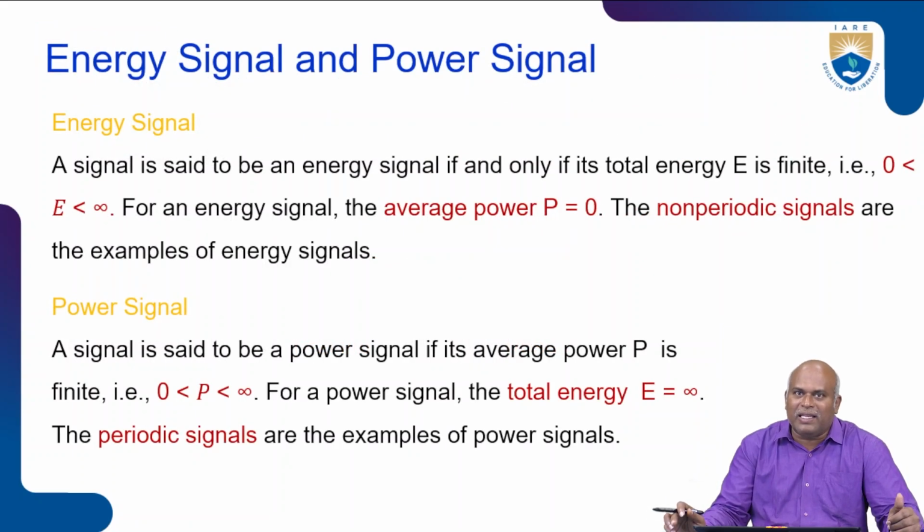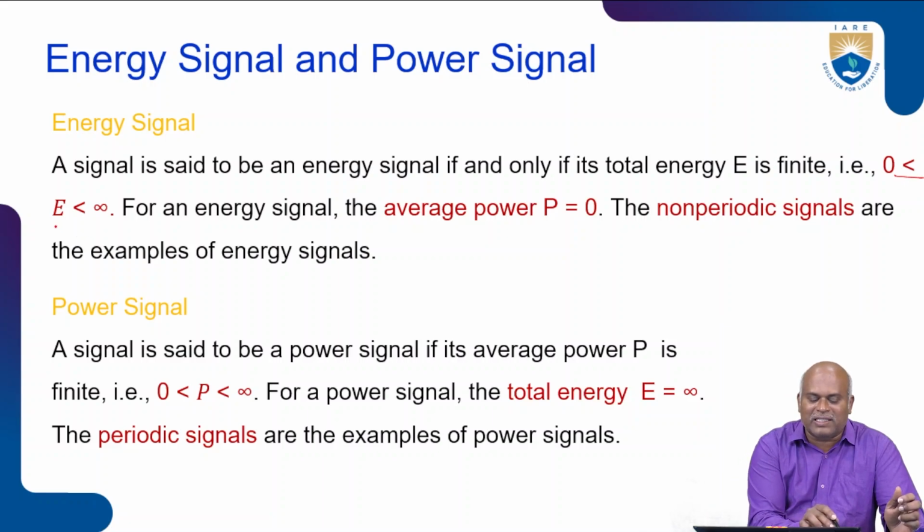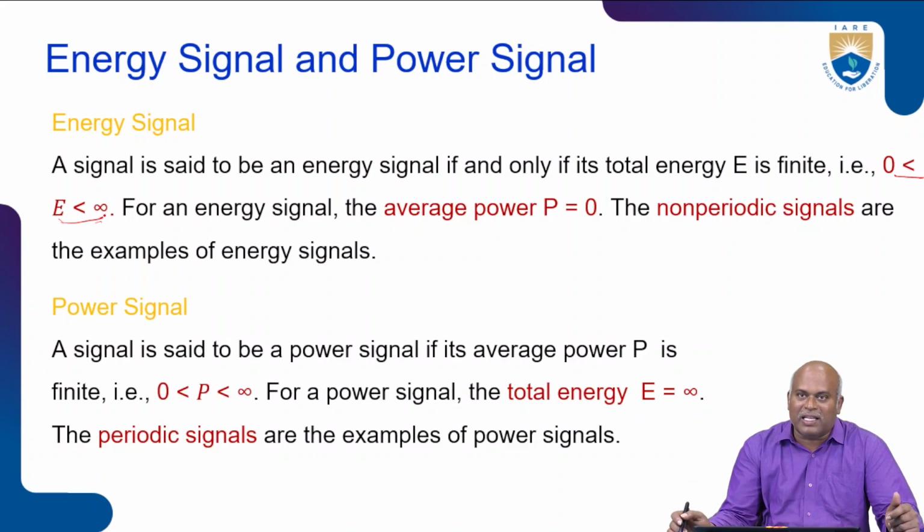Next, energy and power signals. A signal is said to be an energy signal if and only if the total energy is finite. I represent the finite energy as 0 less than E less than infinity.